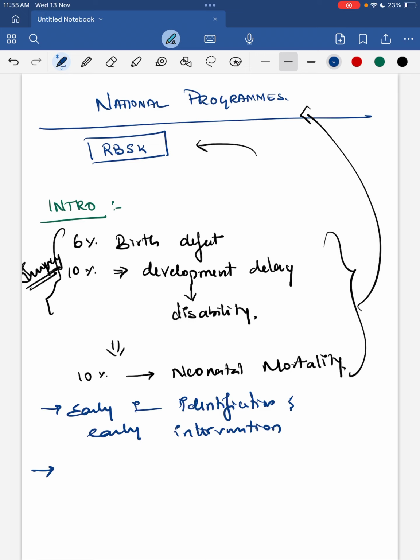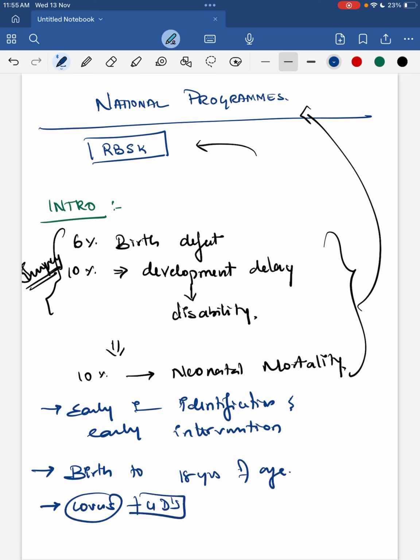And what it covers is your 4 Ds. What are these 4 Ds? That is very important; these are key points in your exam. Your 4 Ds are defects, deficiencies, disease, and developmental delay including disability.